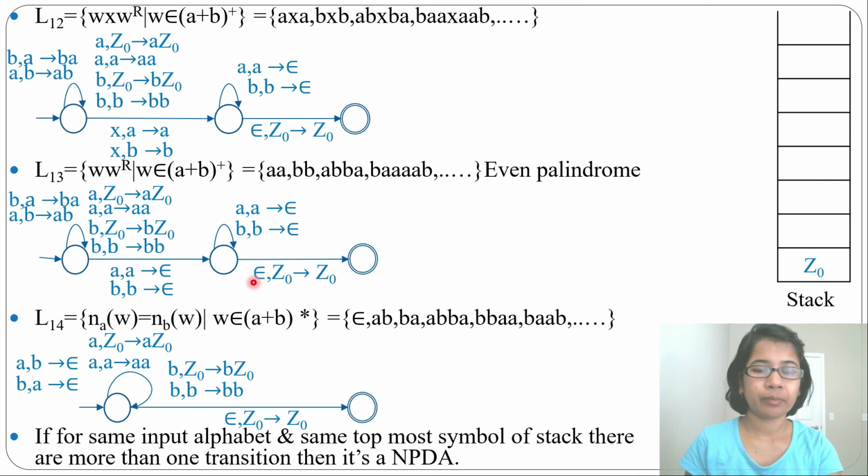If there is at most one path for one input alphabet and one topmost symbol, then that is a DPDA. We discussed 14 PDA. From that, this one is the NPDA, rest are DPDA. If any doubt, just ask me in comment.